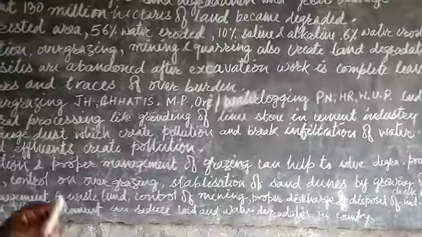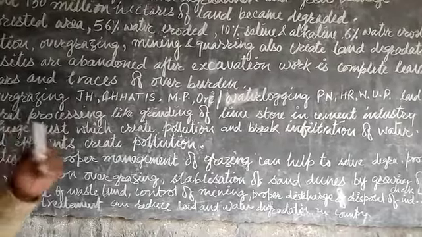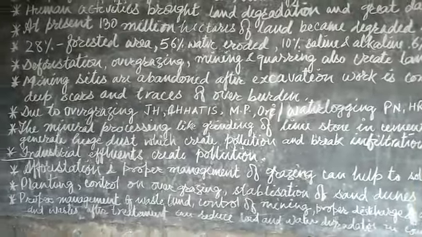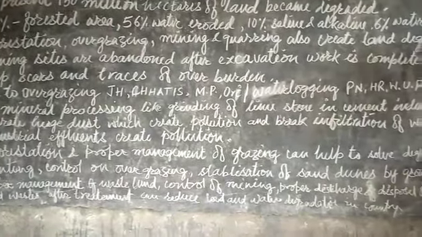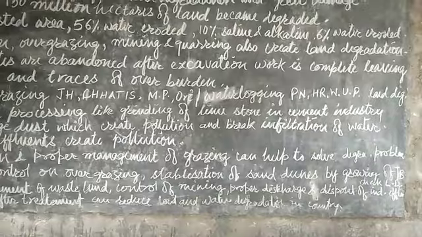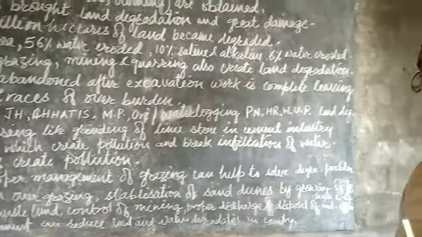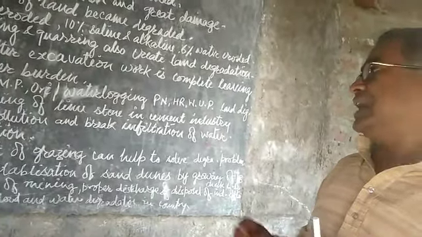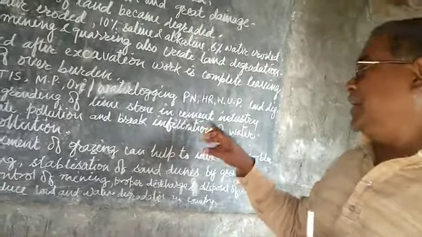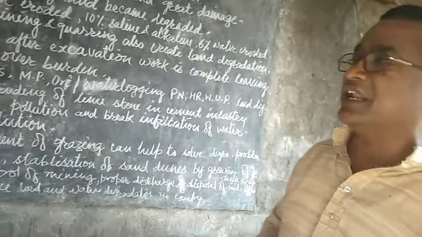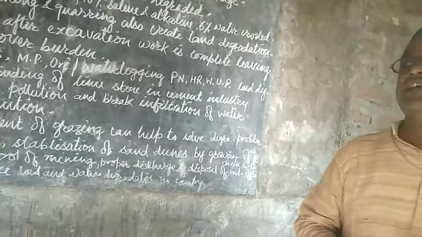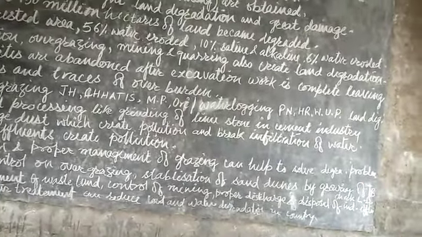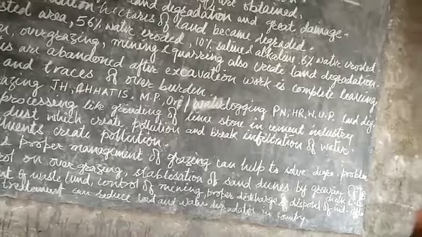Then there is mineral processing. In cement industries, limestone is the raw material, and limestone is ground there. The grinding process in those areas generates a huge amount of dust, which mixes in the air and creates air pollution.